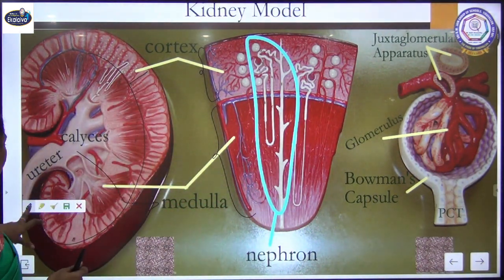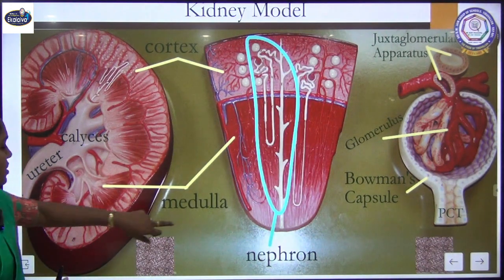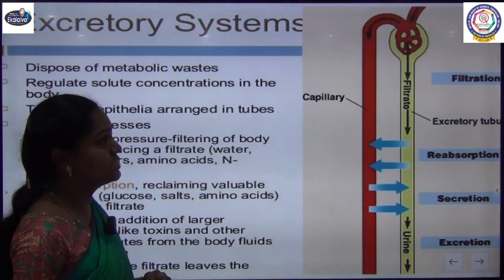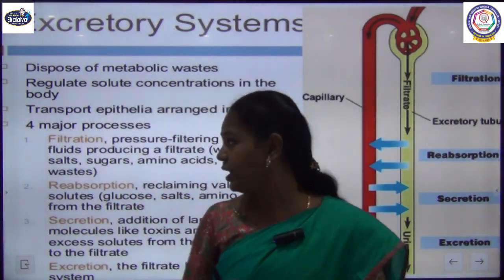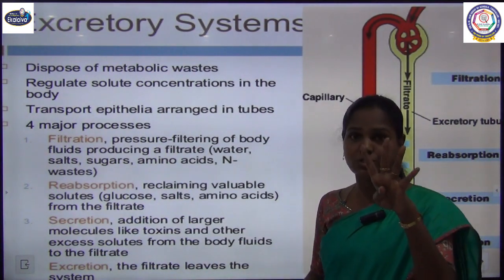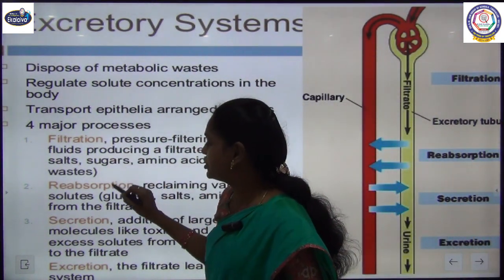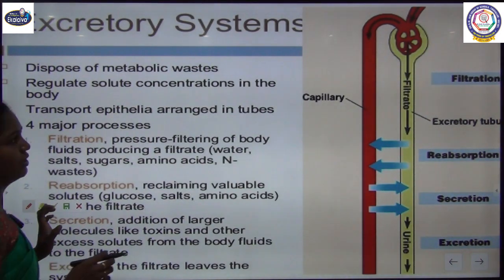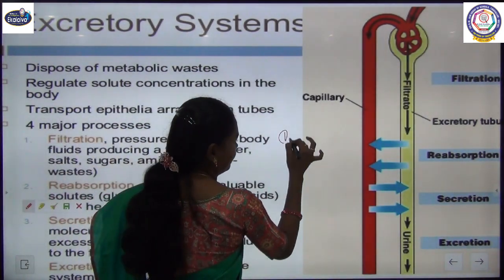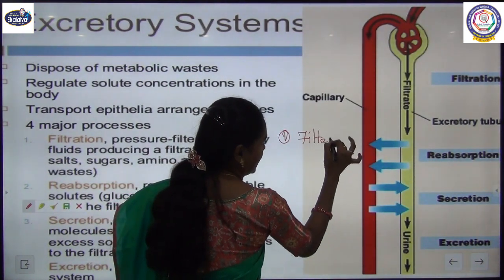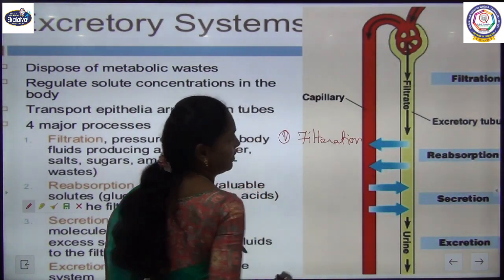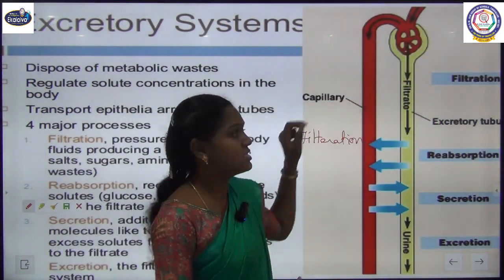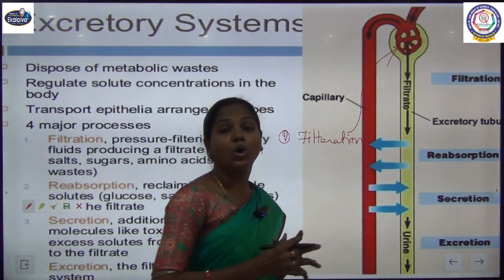Now we are going to see the important functions of our nephron, how this nephron forms urine. Actually it is formed in 4 steps: filtration, reabsorption, secretion and excretion. The first step is filtration, where the blood is filtered here. The filtration is carried out by this glomerulus.